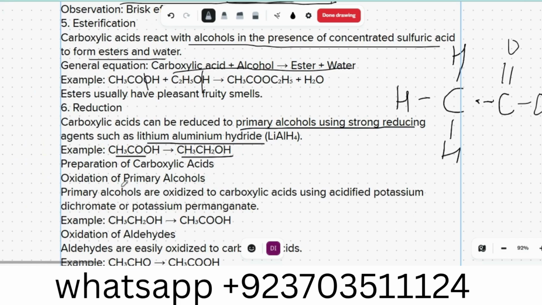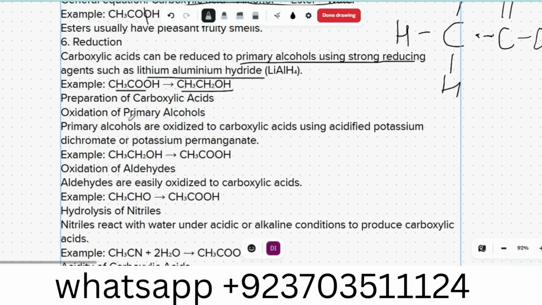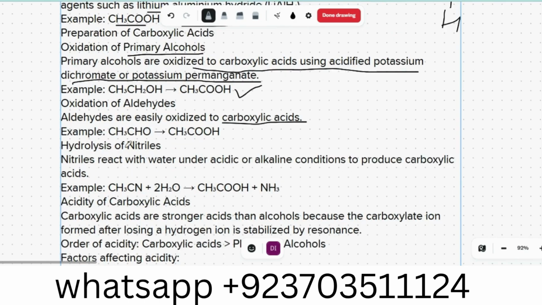Preparation of carboxylic acid, so that is the opposite of reduction, that is oxidation of primary alcohol. Primary alcohols are oxidized to carboxylic acid using acidified potassium dichromate or potassium permanganate. They both are very good oxidizing agents, so they will add oxygen and that will create carboxylic acid. Oxidation of aldehydes. Aldehydes are easily oxidized to carboxylic acid. For example, CH3CHO, if we oxidize the aldehyde, that will give us carboxylic acid.